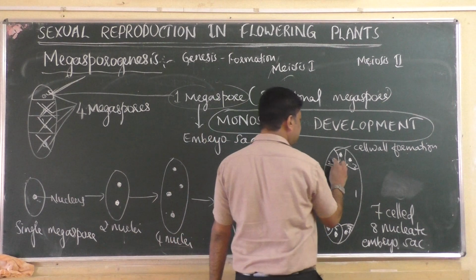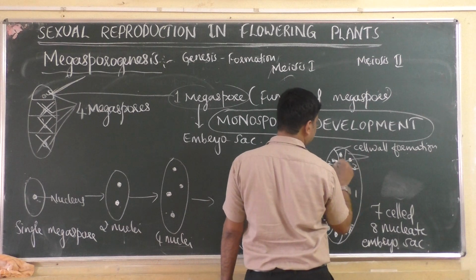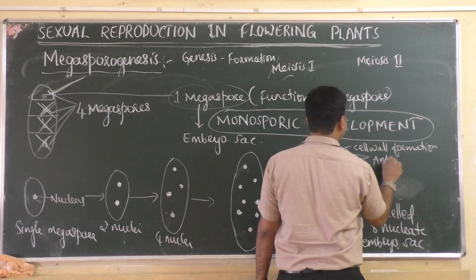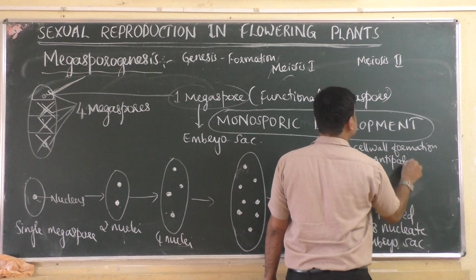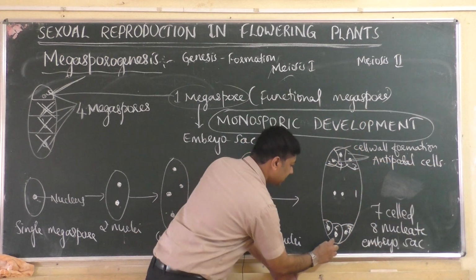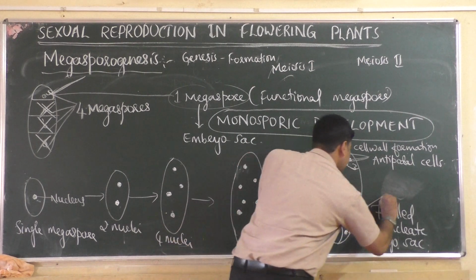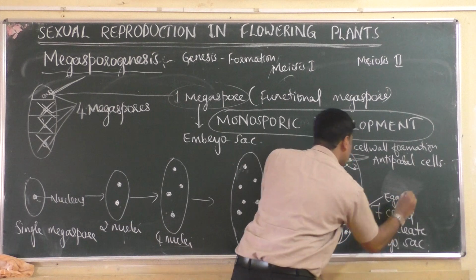So what are these 3 cells called now? These 3 newly produced cells are called antipodal cells. You know this. And here the central one, this is an egg, egg or ovum.